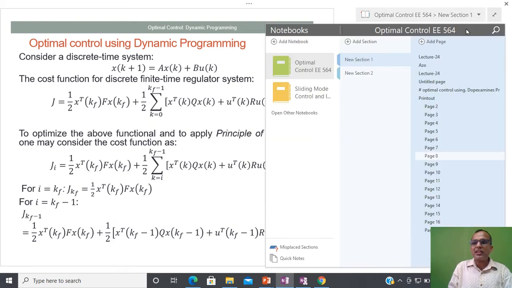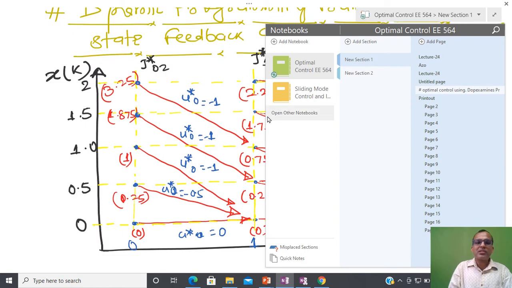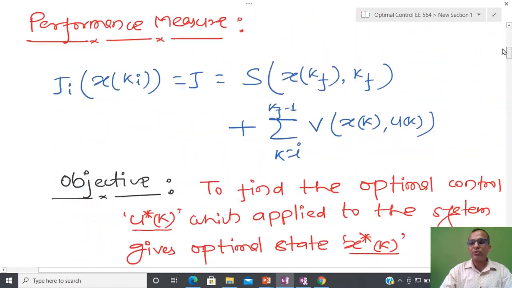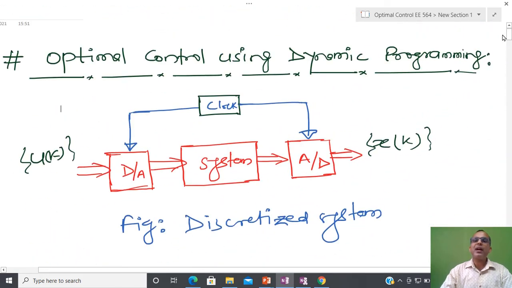So now before going to solve this particular problem, I am going to illustrate one particular problem which we are going to solve using the backward manner. And now what is our aim? Our aim is to design optimal control using whatever principle we have just seen.